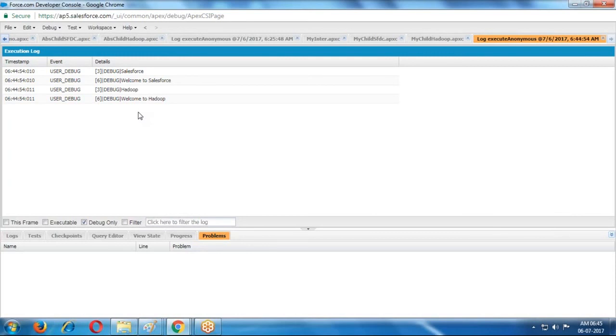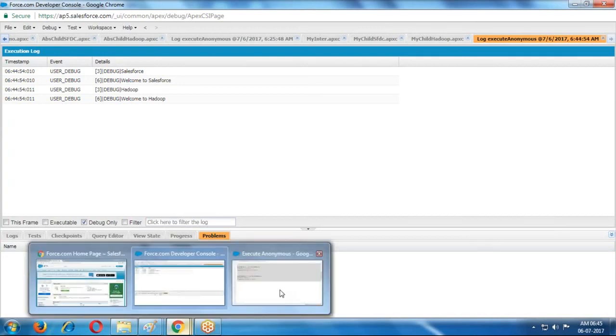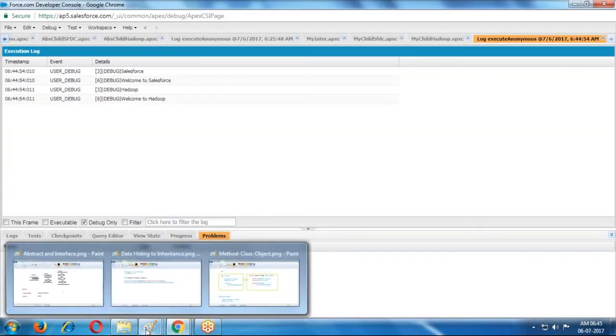That means it cannot contain any concrete methods, only abstract methods. These are some differences between abstract classes and interfaces. Most of the time we use interfaces rather than abstract classes in Salesforce. Is it clear for everyone?